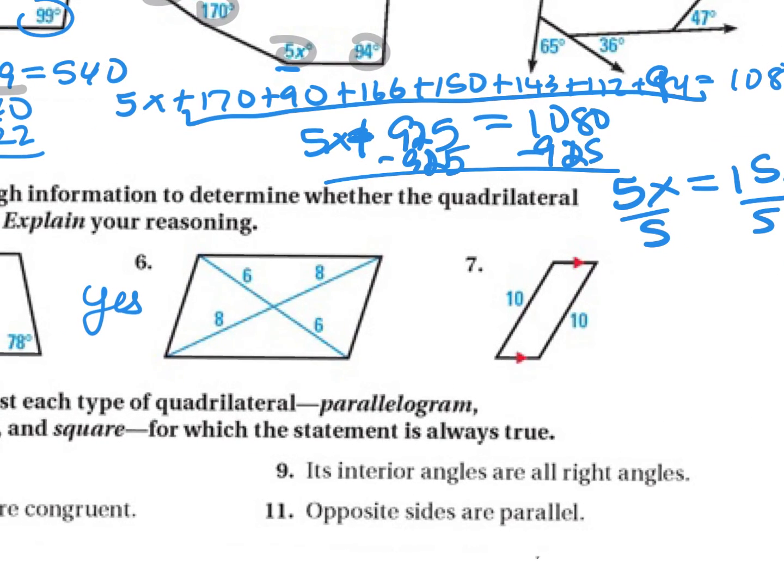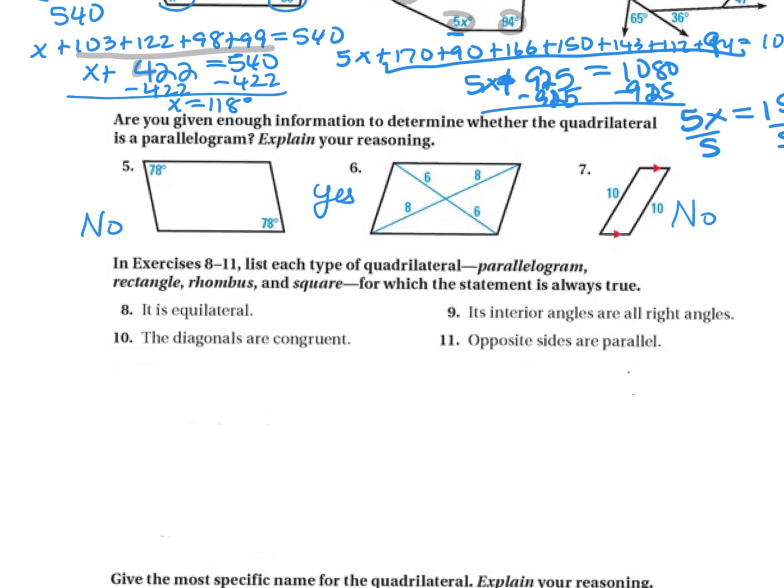Then number 7, at first glance, you might think, oh, I could use that opposite sides parallel and congruent theorem. However, the congruent sides are not on the parallel side, so this would not work. You would have either needed the 10 and the parallel on the same side, or we could have moved the parallel over here. So because it was not on the same pair of opposite sides, this one is a no. Then the next one, it wants us to name each type of quadrilateral where each one of these conditions will happen. So when it's an equilateral triangle, this would make this a rhombus and a square.